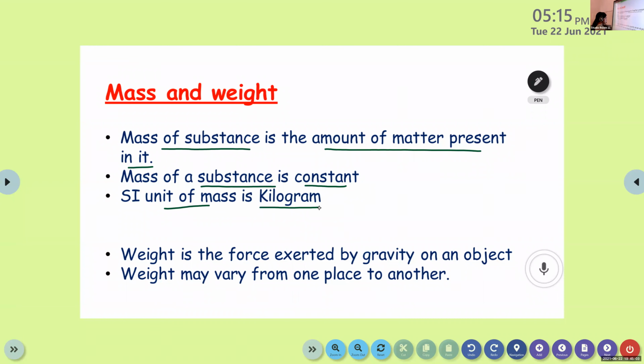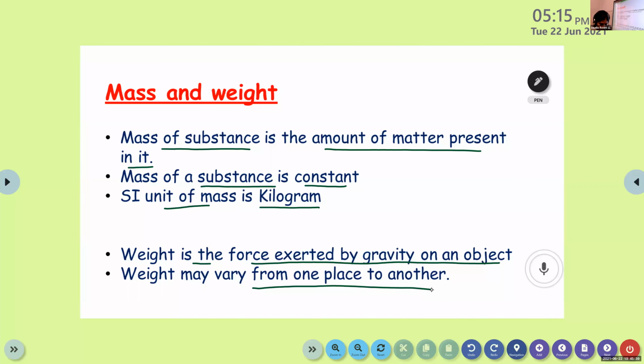Then in the case of weight, it is the force exerted by gravity on an object. The weight may vary from one place to another. You have learned that due to the change in the gravitational force, there will be different values at the poles, equator, etc. Right? So weight will vary from one place to another.